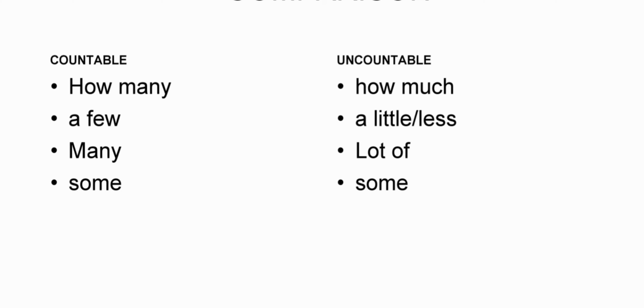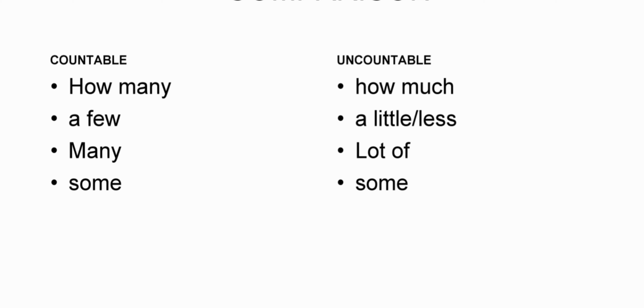Okay. How about uncountable nouns? How can you answer the question for an uncountable noun? The question would be how much. You can use how much for uncountable nouns. How much sugar is there in the jar? If you know the exact answer, you can say 4 kg of sugar is in the jar.